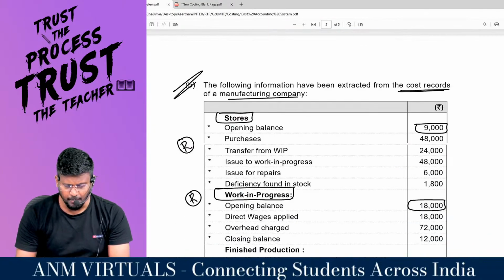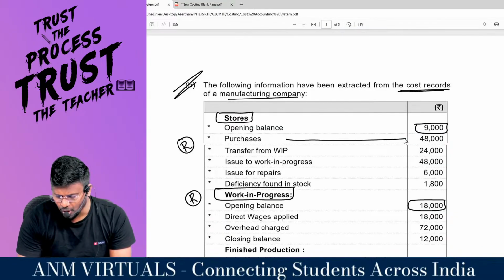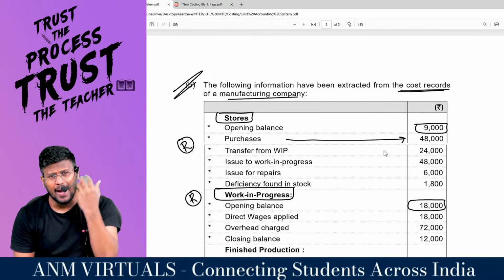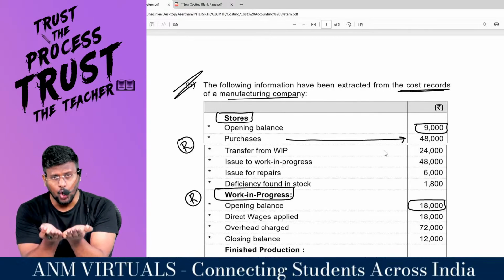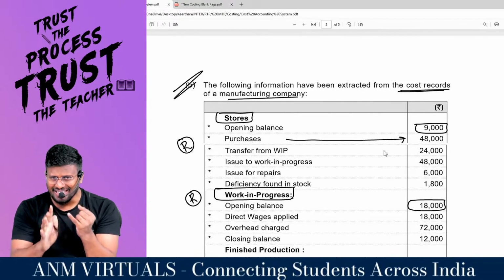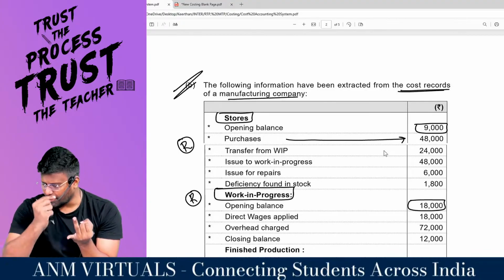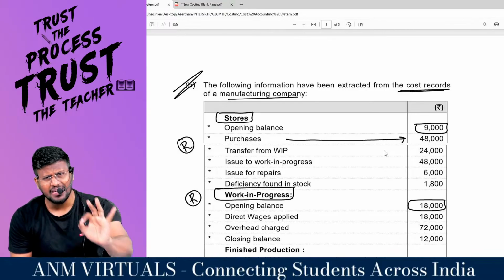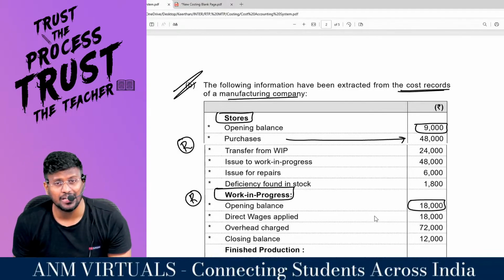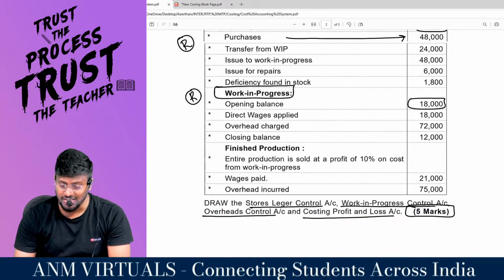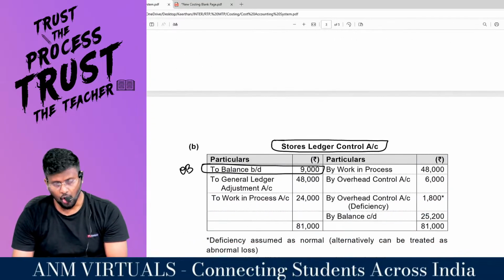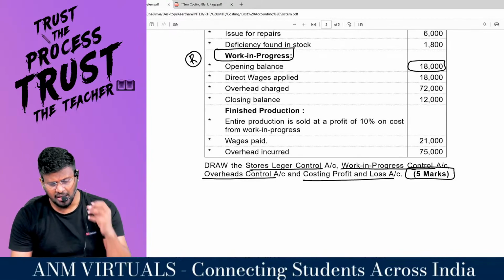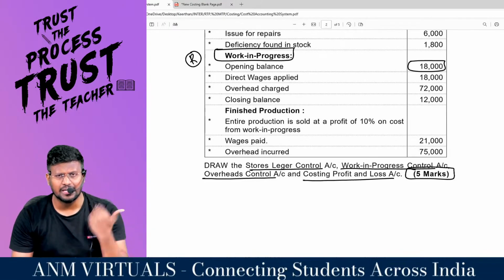So my dear lovable students, purchases 48,000. Purchases 48,000 means what will happen to the raw material in the stores? Raw material in the stores increases. Either cash will go out, or I am liable to pay to the creditor, or if I am purely maintaining only costing, I have to credit the cost ledger control account. Cost ledger control account is otherwise called general ledger control account, or general adjustment ledger control account.